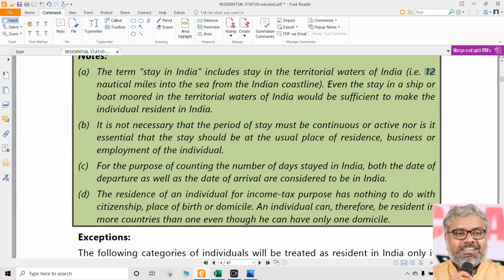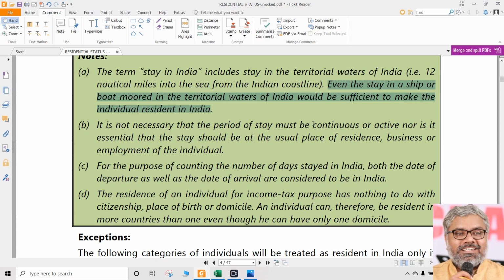So the point to note here is, just for example, even if somebody stays in a ship or a boat moored in the territorial waters of India, that would be sufficient to make an individual resident in India. So if somebody is having a boat within 12 nautical miles of the Indian coastline and he has never touched the Indian land, he was in the water only, he was in the boat only. There itself, let us say he has stayed for 185 days. Enough. That person becomes resident in India. He cannot say I didn't even touch the land. All those things will not matter.